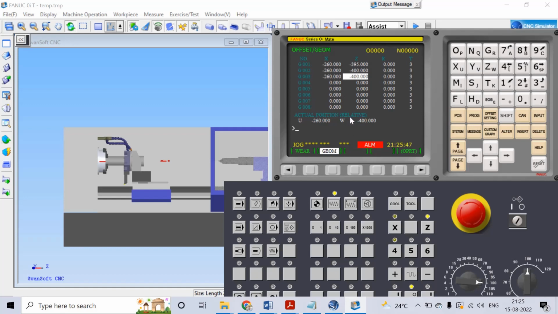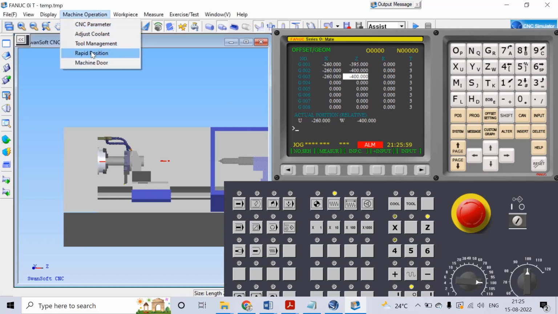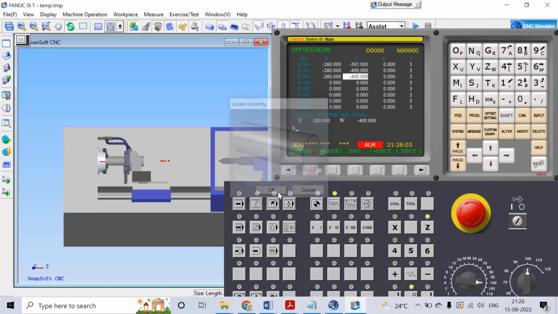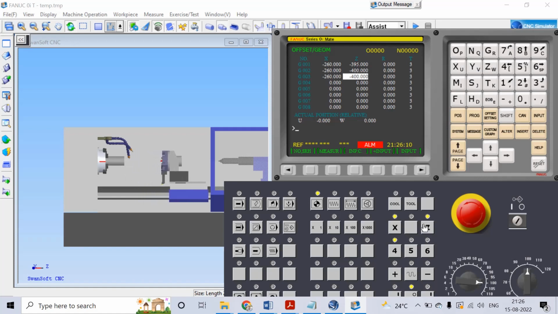Here come to tool number 3, the X0 measure, Z0 measure. Then go to the machine operation, the rapid position, select this one. Okay, go to reference point X, Z. Right, all the steps are clear.